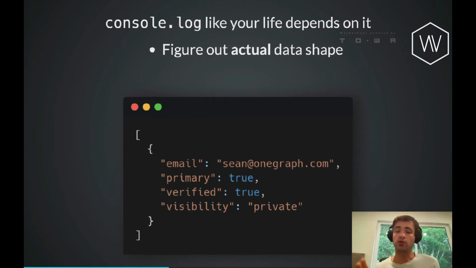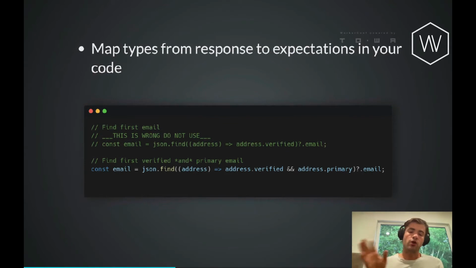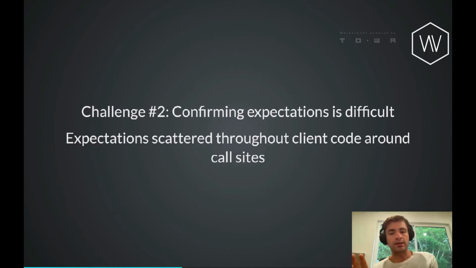Along the way, you can believe that I am going to be console.logging a lot, because documentation is one thing, and then the actual shape of the data that we get back is oftentimes another. And it turns out in this case that I didn't realize that there was maybe a primary field, which is a Boolean. So what I'll do is go back to my code that I wrote previously, and I'll modify the assumption so that I'm not just pulling out the verified email address, I actually want the one that is the primary verified email address.